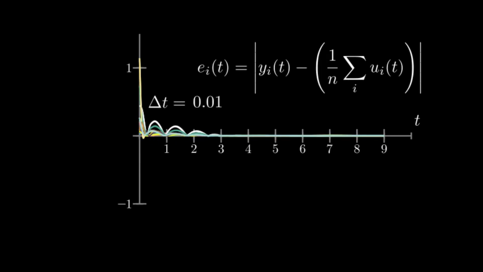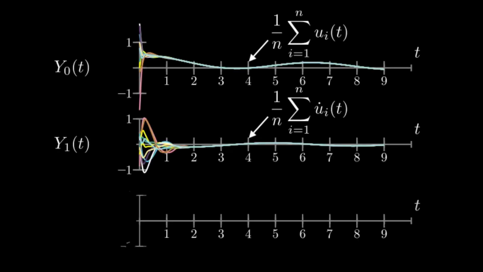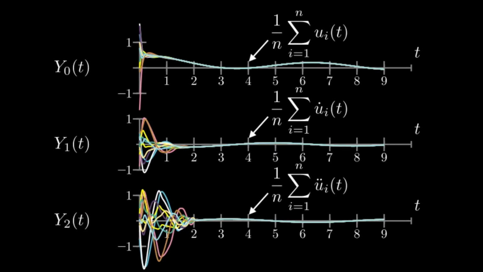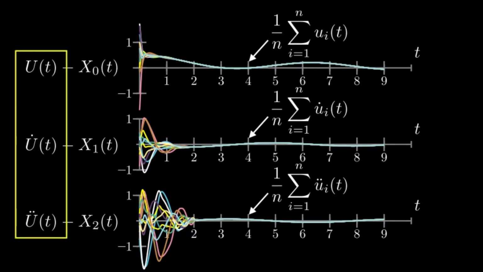Note that the method obtains smooth signals after a transient, even with the same change in the time step we saw before. Now, inspecting the protocol a little bit closer, let's take a look at the proof y0, y1, and y2, and note that they reach consensus towards the mean of the signals, the mean of the derivatives, and the mean of the second derivatives. Moreover, if we expand the definition of these vectors, we see that in order for the agents to compute these quantities, they must have access to the derivatives of the time-varying signals. However, this can be computed locally by means of an exact differentiator.